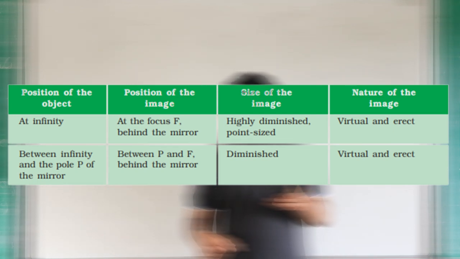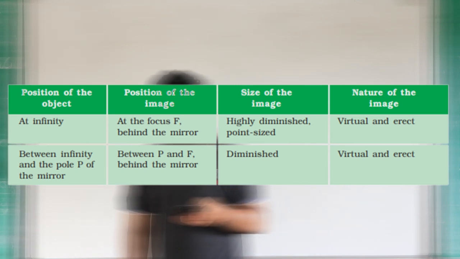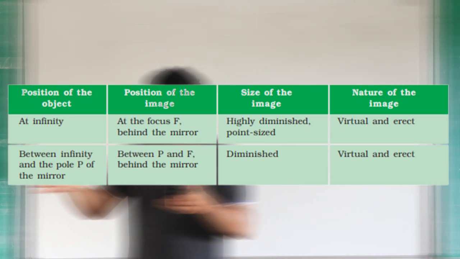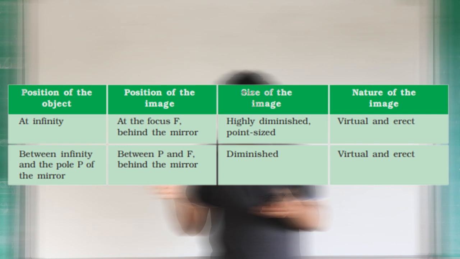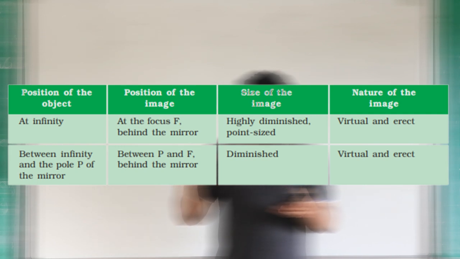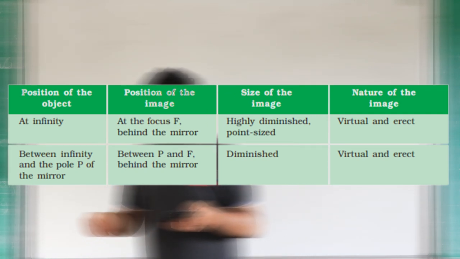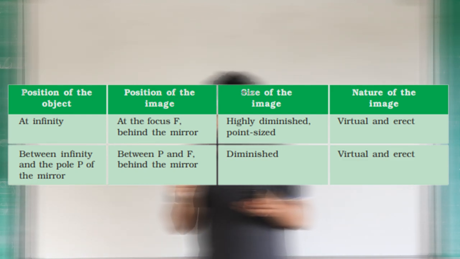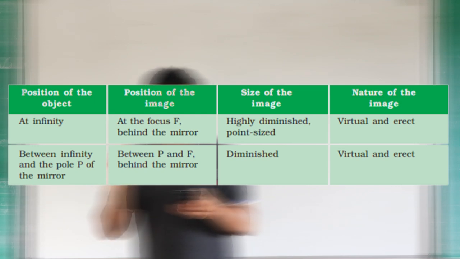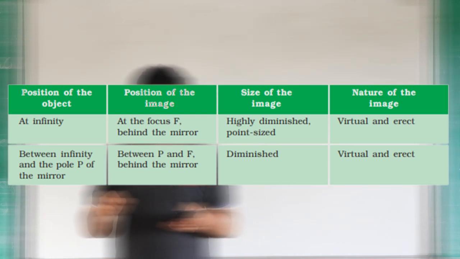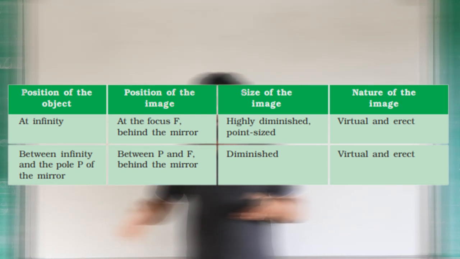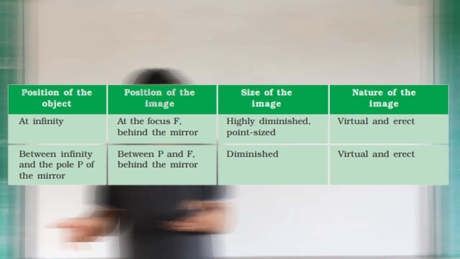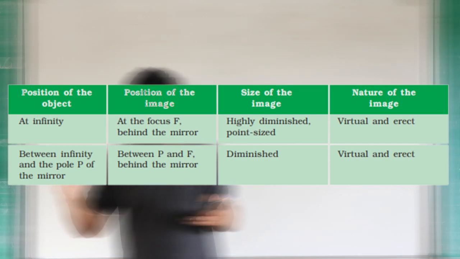Then the second case is between infinity and the pole. Wherever the object stays between infinity and the pole, the image will be between the pole and the focus, and it is very small, virtual and erect. Virtual means it will be behind the mirror, and erect means it is not upside down, it is like the object.